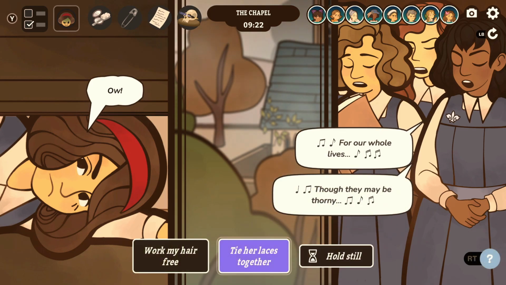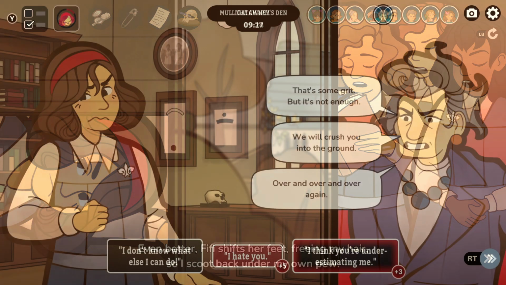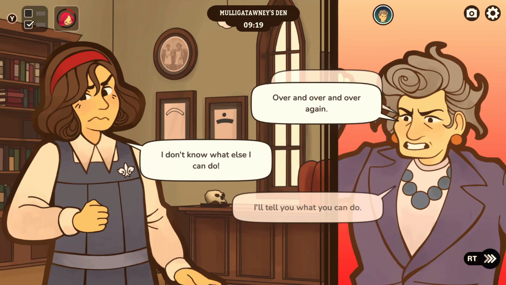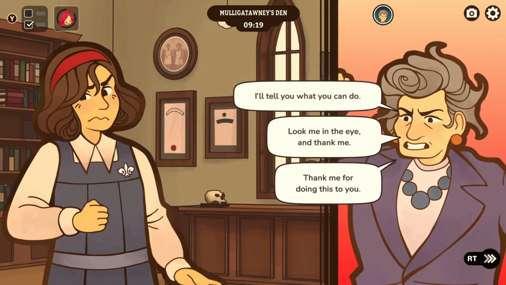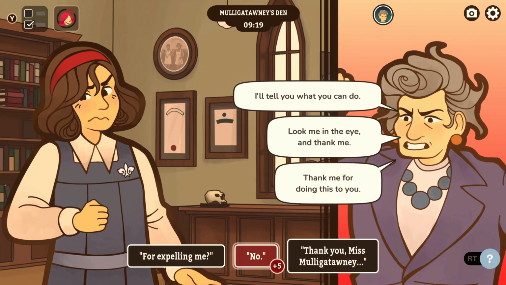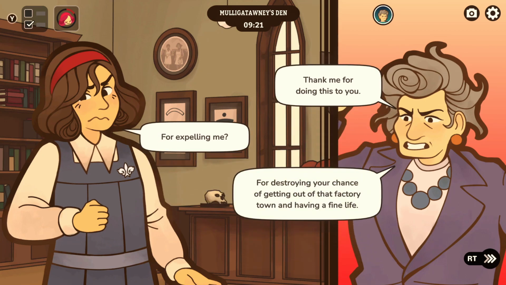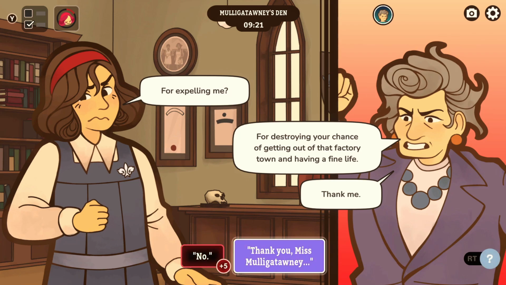Sometimes this means making choices that are obviously bad or wrong, but that's why you go through the whole rigmarole with Miss Mulligatawny in your first playthrough. She's impressing on you the importance of stepping out of the goody two-shoes comfort zone that most games place us in, and highlighting how, if you want to make it through this whole experience, you're going to have to get creative, you're going to have to show little to no respect to the rules, and you're going to have to get nasty at times, including towards people who might initially appear to be untouchable.